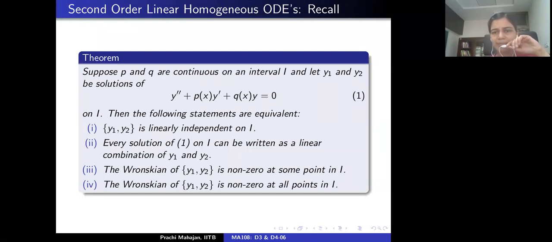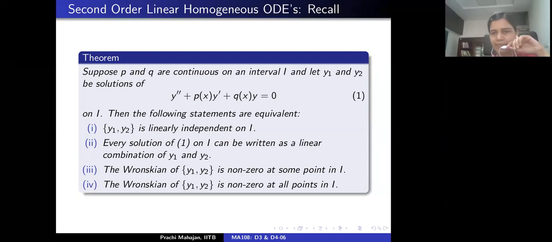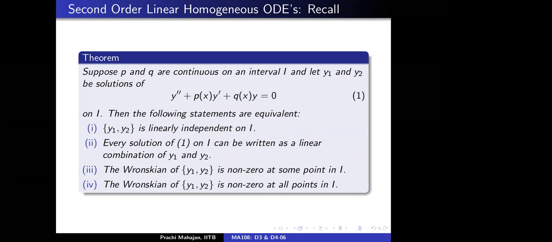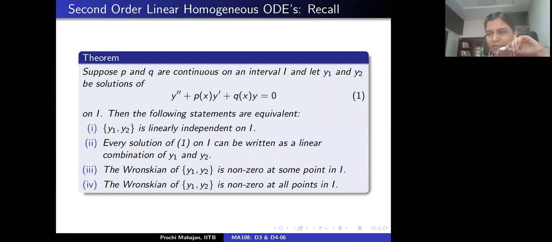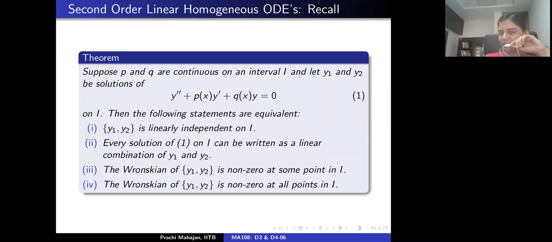Ma'am, so if it's zero, it will be zero throughout the interval. But let's say if it's some constant value like one or two, that doesn't imply that it will be two throughout the interval, right? I think in one of the questions that was happening, that practice problem you're referring to. I looked at it one more time. I'll just take it up after the class. Oh, it is not homogeneous, that problem. Okay, right, so we'll take it after class. Okay. All right. So for now, let's just go ahead.